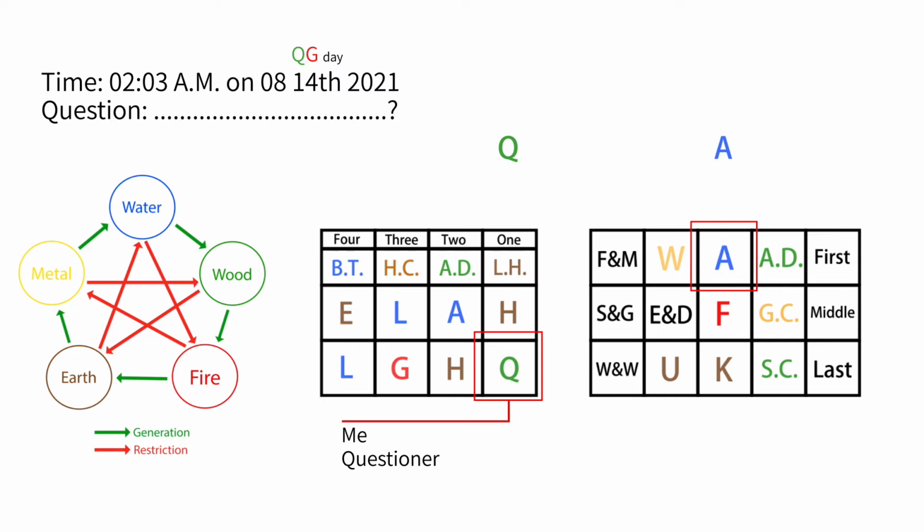According to the relationship between generation and restriction of the 5 elements, water generates wood. So A generates Q. So the relationship of the 6 relatives between Q and A is called the father and mother. I abbreviated it as F and M.